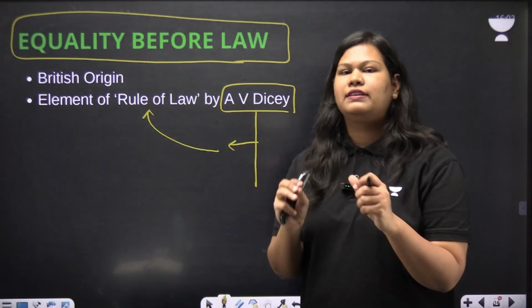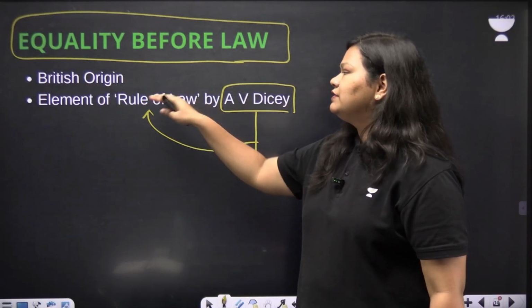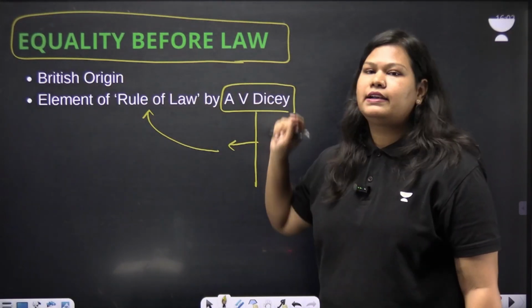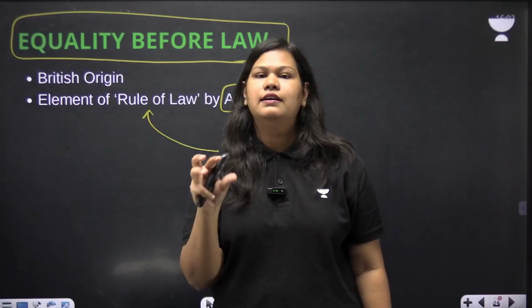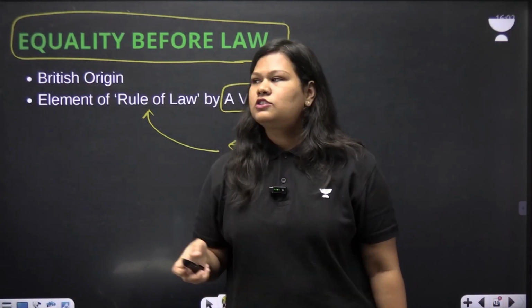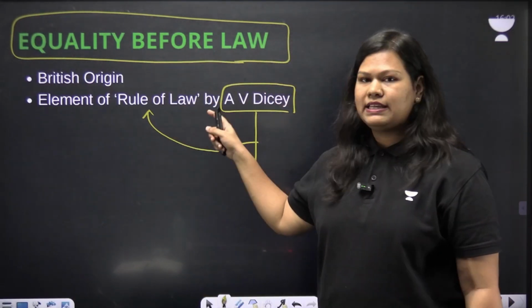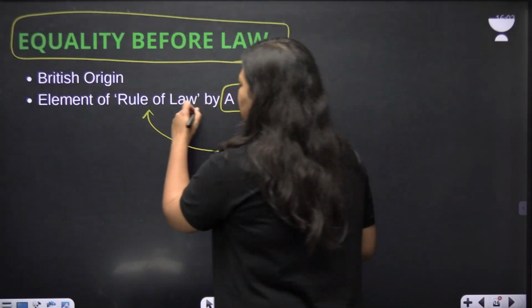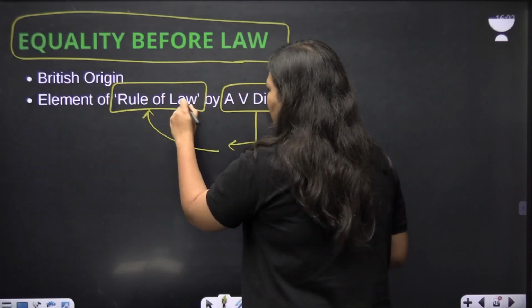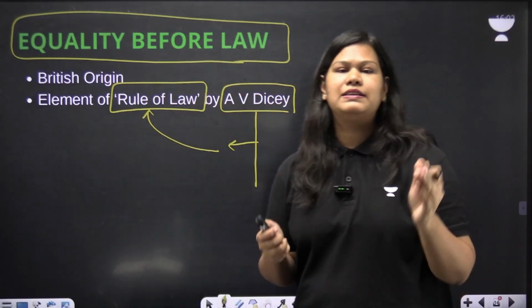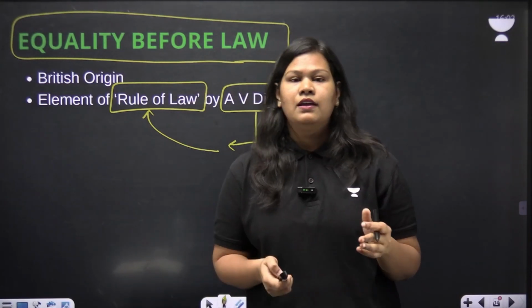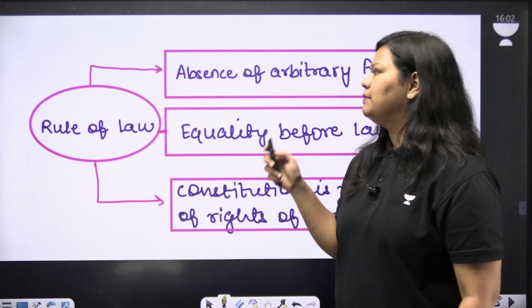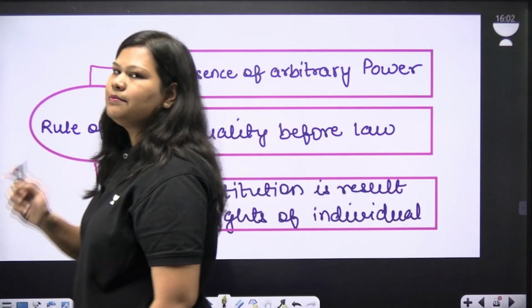We'll discuss what the three elements are. Out of these three elements, the second one is equality before law, which is taken in the Indian Constitution. So let us look at what rule of law means. Rule of law means a land which is governed by laws. That is the simplest definition of rule of law. Now let us understand what it means. Let us look at the three elements written in it.